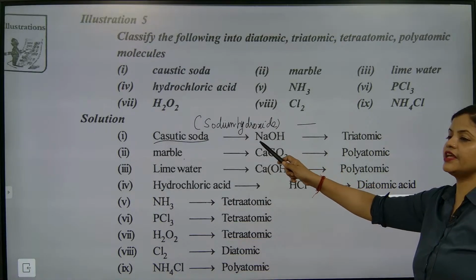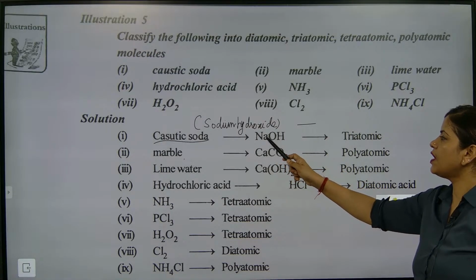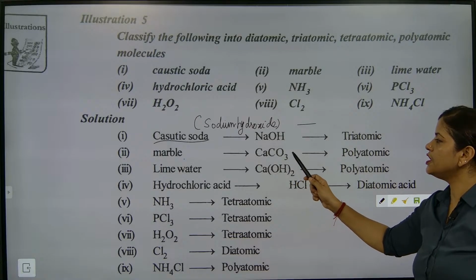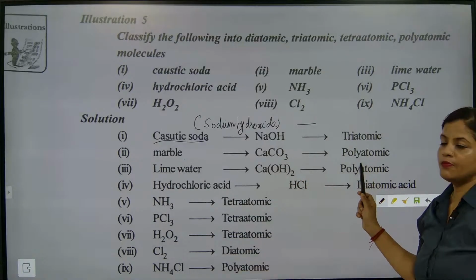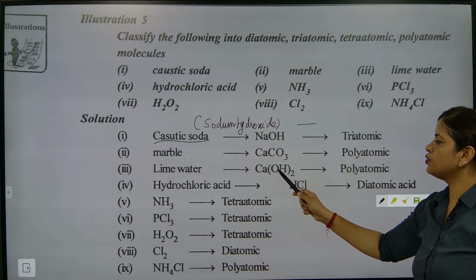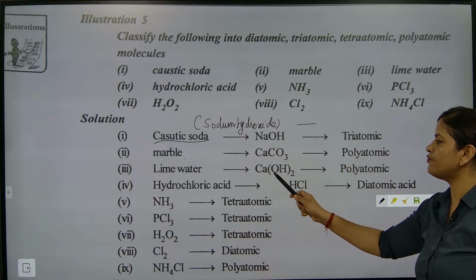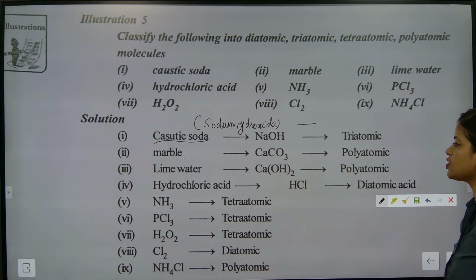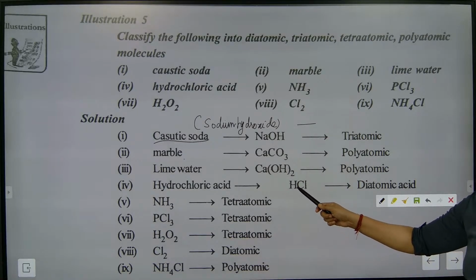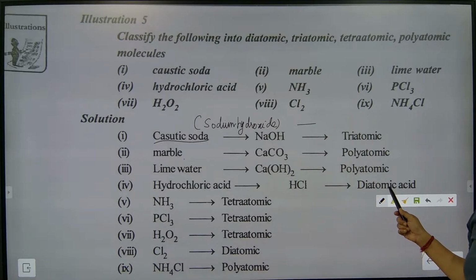How many atoms are there? Count: one, two, three. Three atoms. How many atoms are there? One, two, three, four, five. So it is called polyatomic. Two plus four plus one is five, so it is called polyatomic. How many atoms are there? Two, hydrogen and helium.